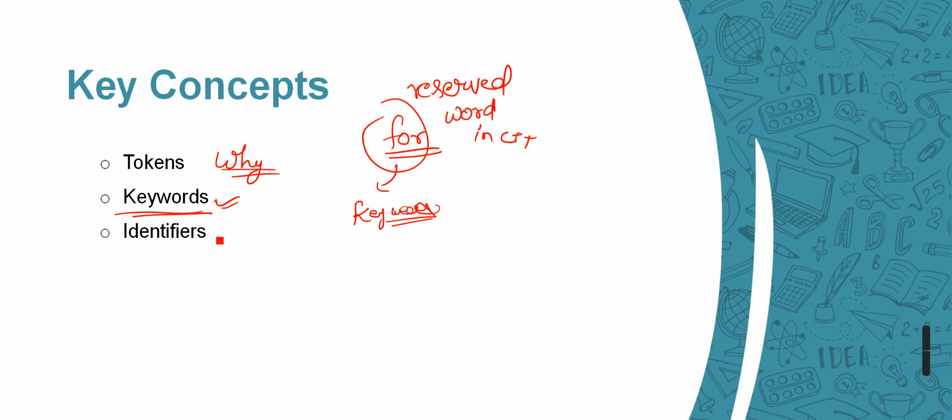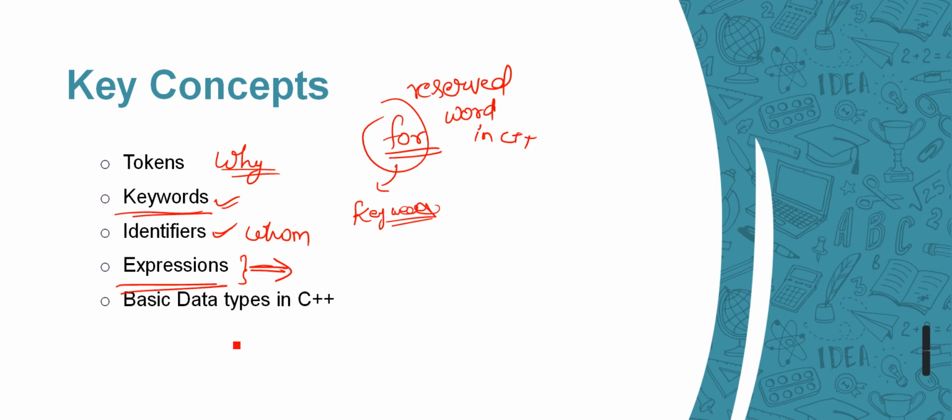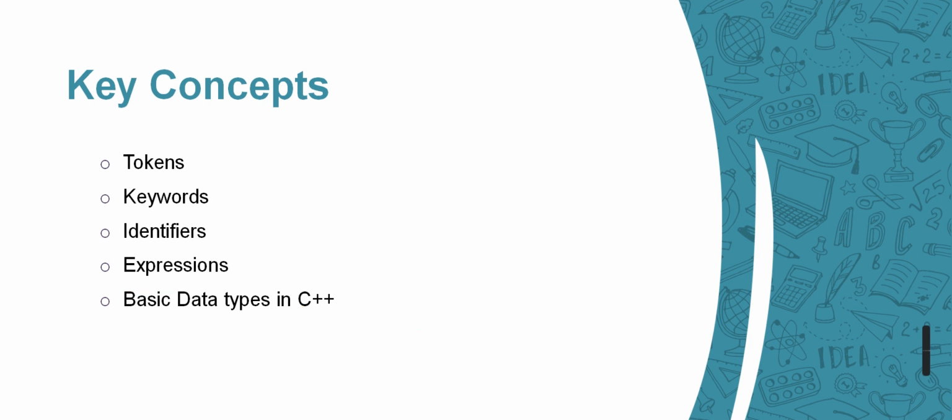Then we are going to look at identifiers. What is the syntax of identifiers, or what we call identifiers. Then we are going to look at expressions. It will be covered in more detail, but here in this session just a small one. Okay, and then we have already covered basic data types in C++, but I will explain a little bit of this as well in this class.